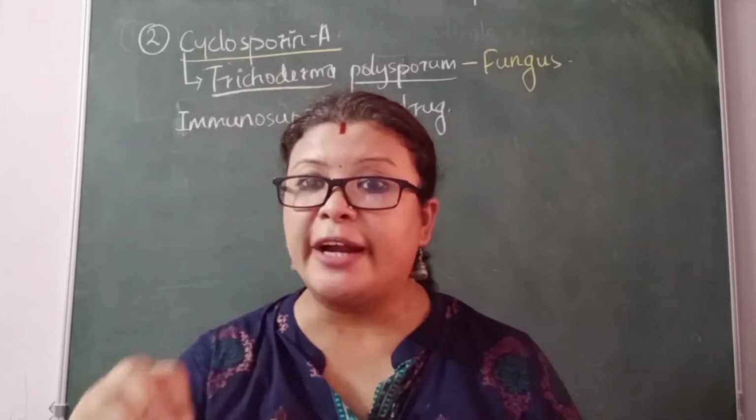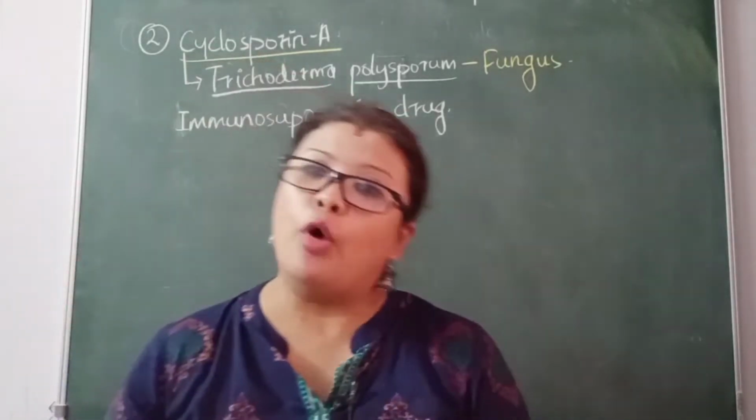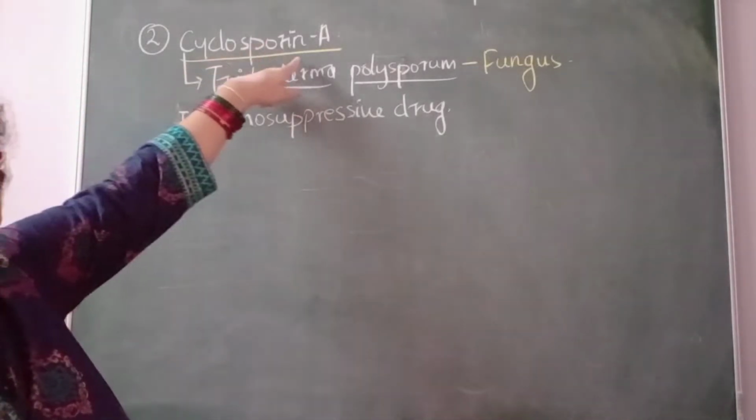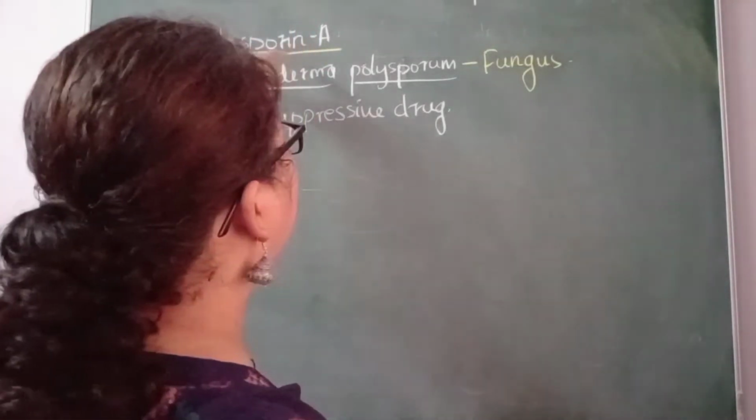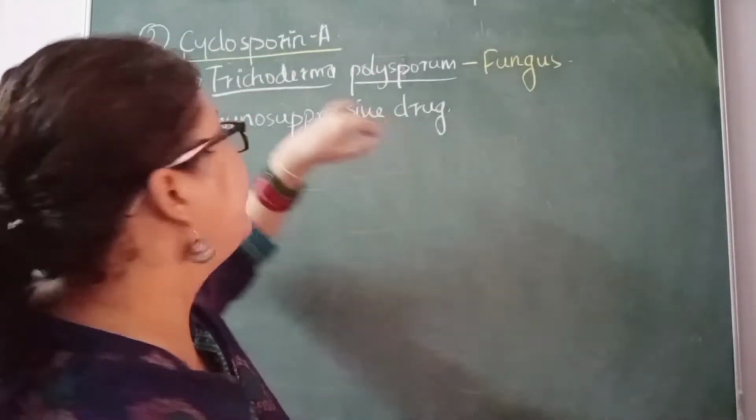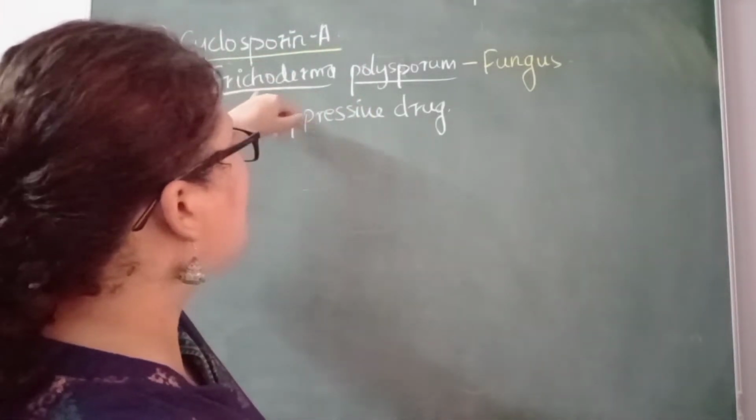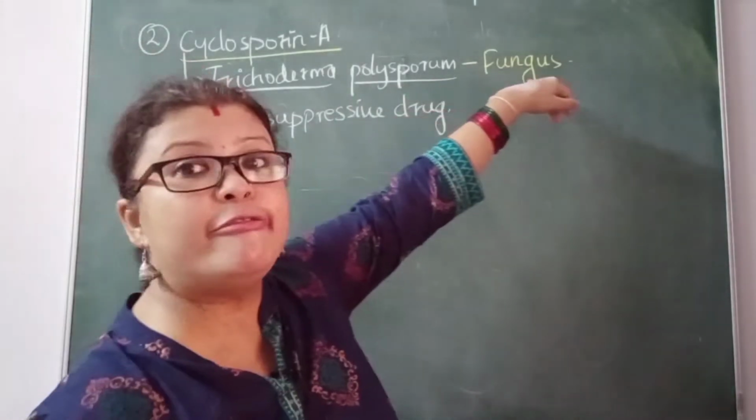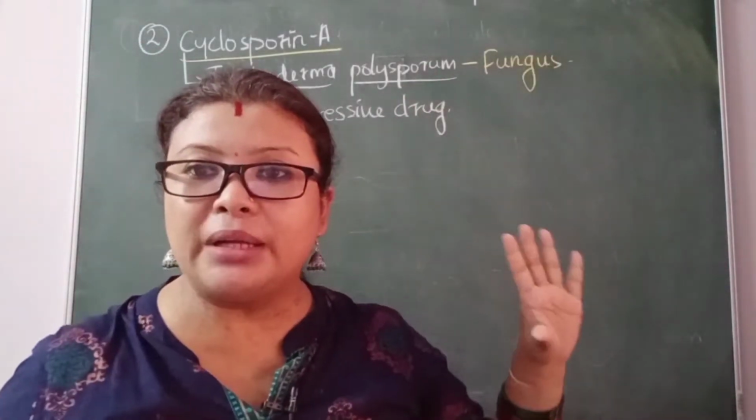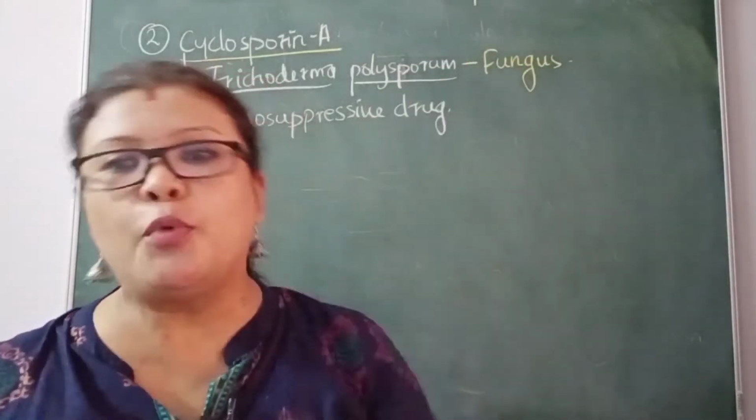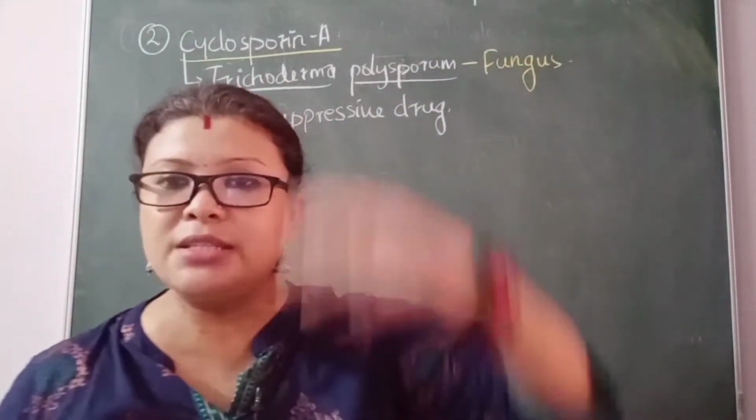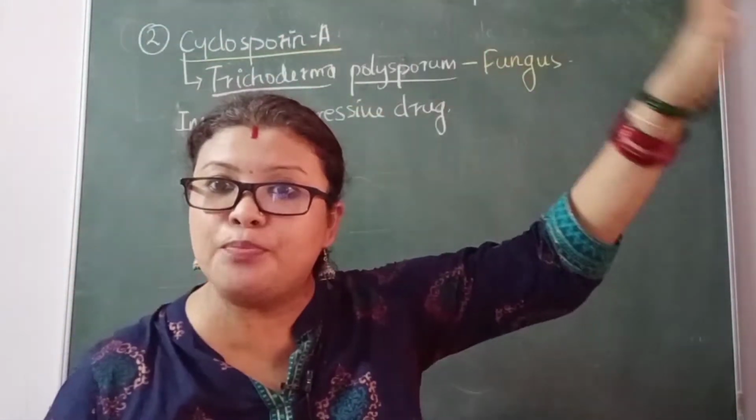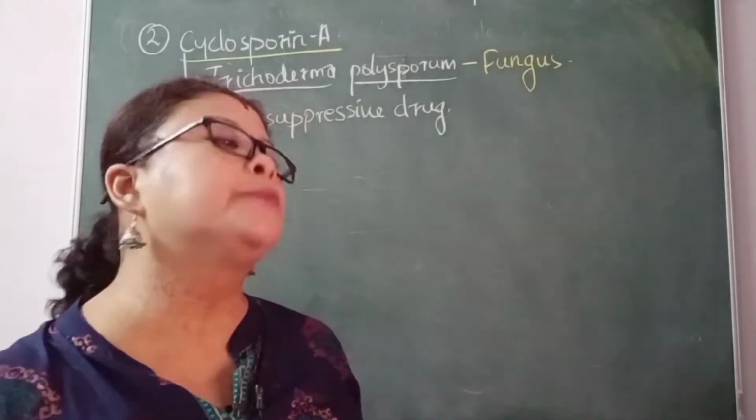Now we are going to study the second bioactive molecule. Okay, the second bioactive molecule is what? Cyclosporin A. See, I have underlined here cyclosporin A, and it is produced from Trichoderma polysporum, which is a fungus. You have to remember this name. Cyclosporin A is produced by a fungus, name what? Yes, Trichoderma polysporum. Okay, so don't forget it.